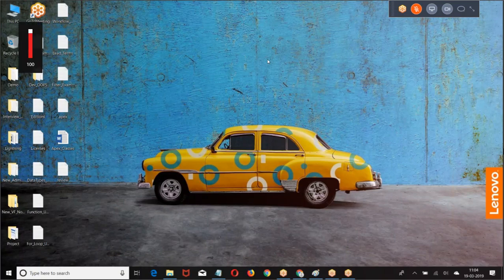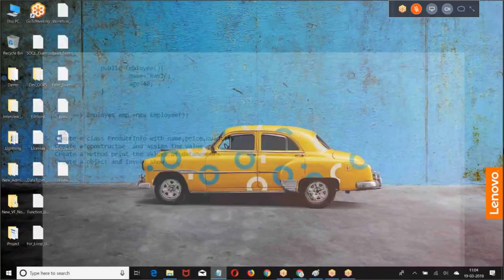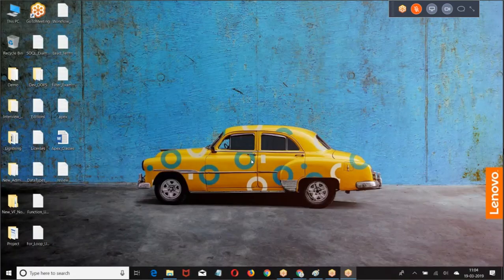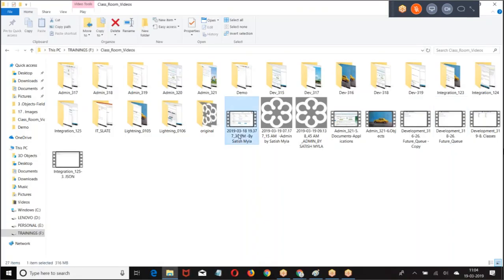Fine. Let us go to the schedule effects concept. Let us understand the schedule effects concept. What is the schedule effects?